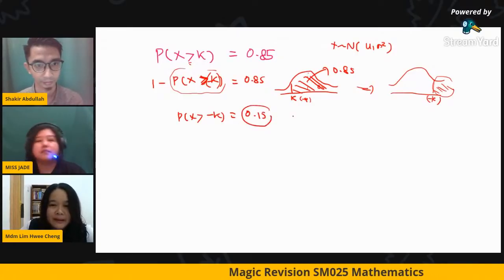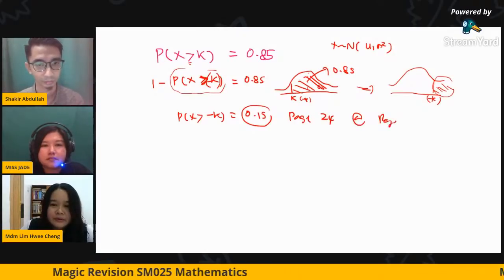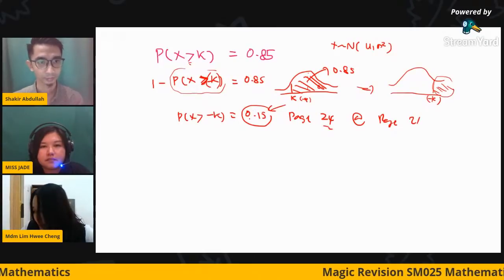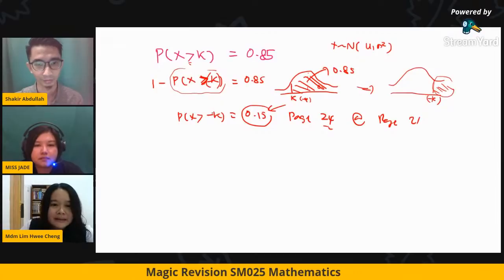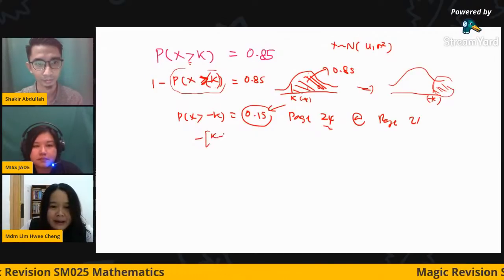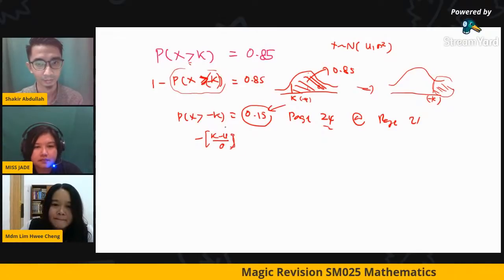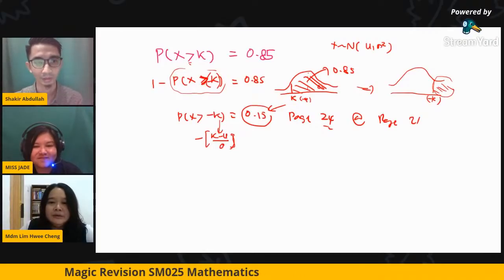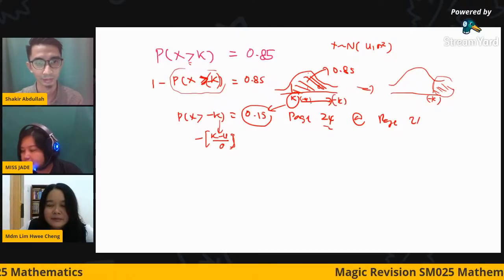So you read from your binomial page 24 or page 21. Normally we go to page 24 first. We double check whether you have this value. Okay, this one then we do our standardize. K negative, so your K minus the mean divided by the standard deviation. Okay, then we read the value.